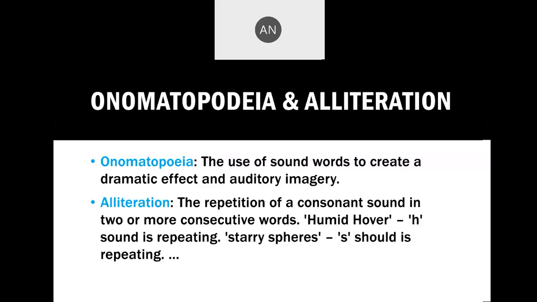Then alliteration comes once again because it is a new poem. You can once again see the repetition of the consonant sound in two or more consecutive words. Humid and hover, H and H is repeating, or starry sphere, S is repeating. That is called alliteration. The repetition of the consonant sounds in continuation, that you have to understand. Onomatopoeia is the use of sound words which creates dramatic effect, and this one is the repetition of consonant sounds.